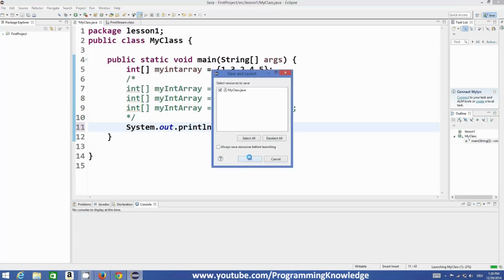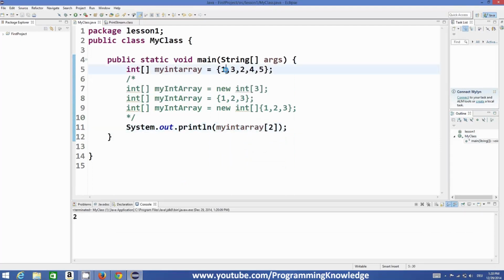Okay, let's take some bigger values: 100, 31, 26, 48, and 52. We want to print 26 here. The index of this is 0, 1, 2.